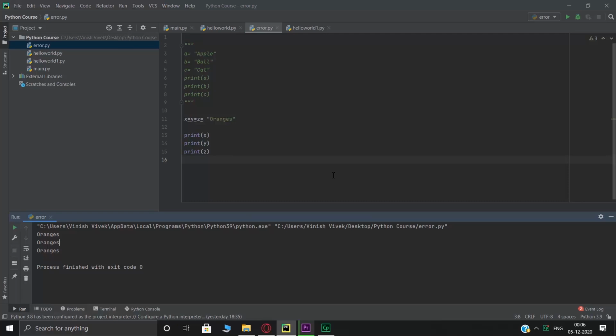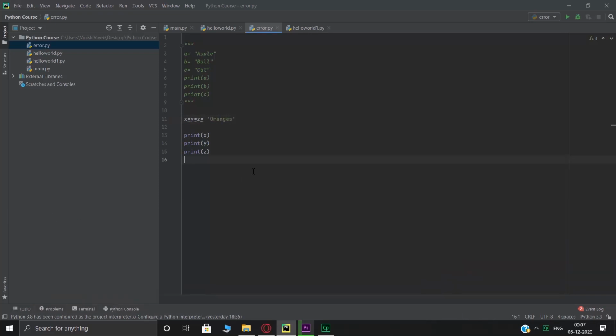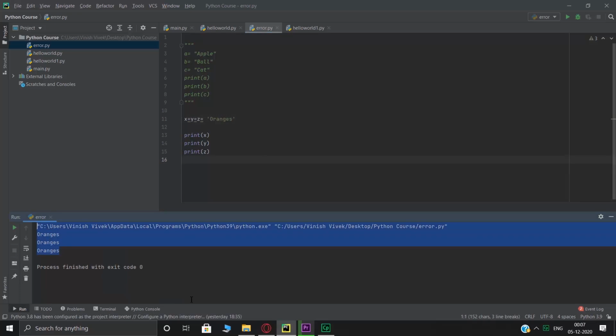Firstly, strings are basically declared in Python, as you saw, with either a single quotation mark or a double quotation mark. Like this over here is a string. This can be declared with double quotes or single quotes. Alright, and if I try to print this, again, the values show up as oranges itself. So if you don't believe me, let me just shut this and do it again. And there you go. Oranges. Alright. So this was how you create a string.